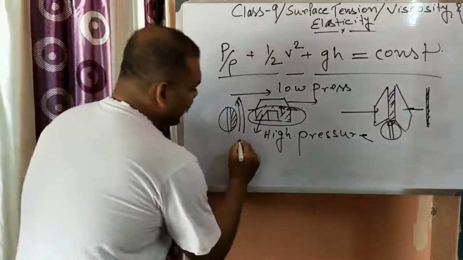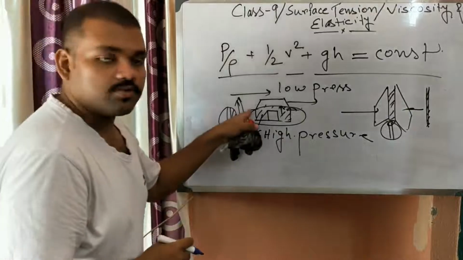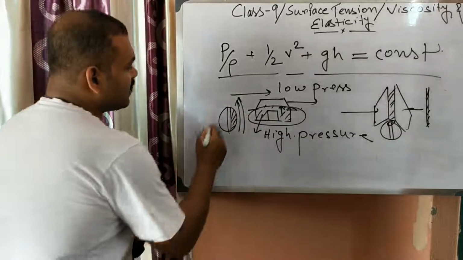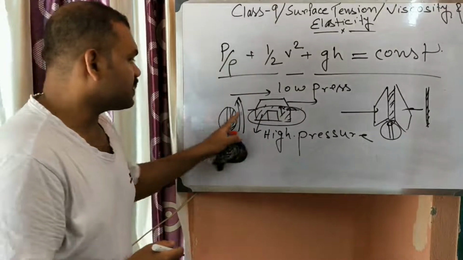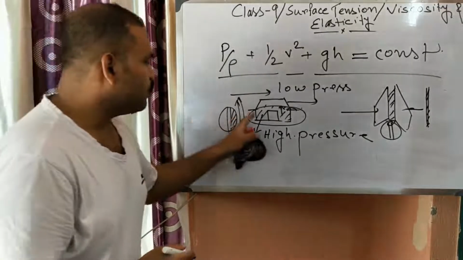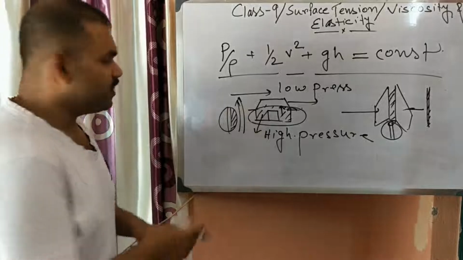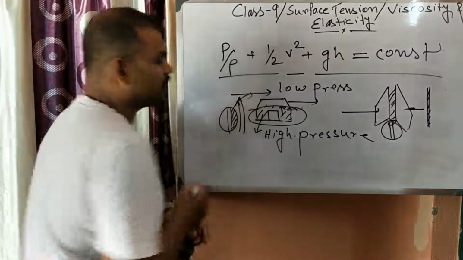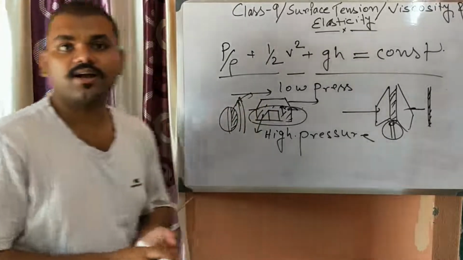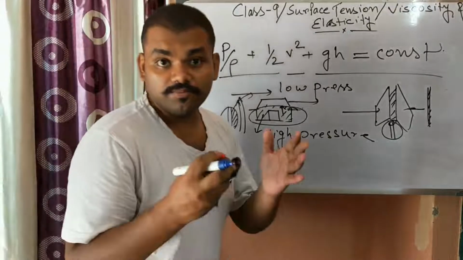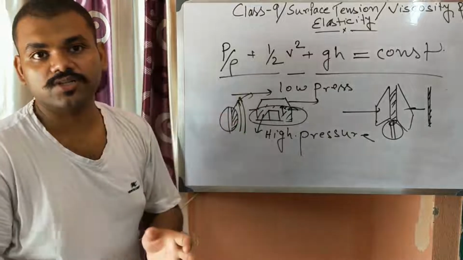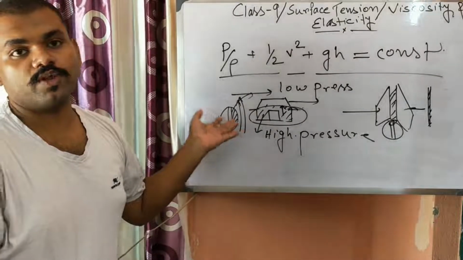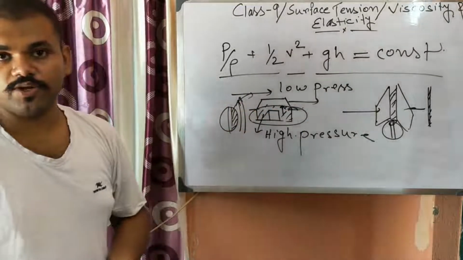Here the kinetic energy is more, so the pressure will be less, and here the kinetic energy is less, so the pressure will be more. So this is high pressure, this is low pressure, and air will try to move from this point to this point. That's why the ball will move inward. So all the coaches advise the batsman to watch the ball. If they can see the shiny portion, they can understand in what direction the swing is going to happen.